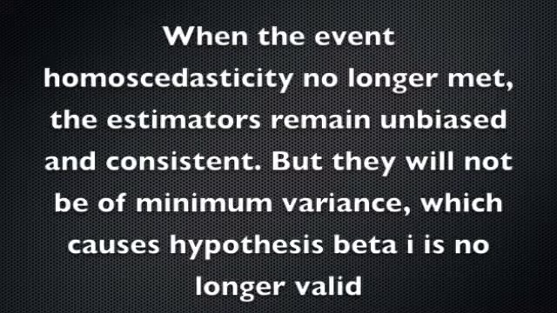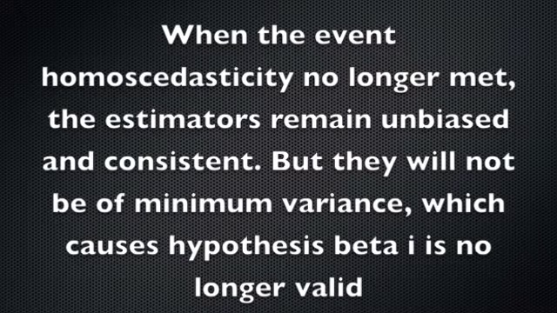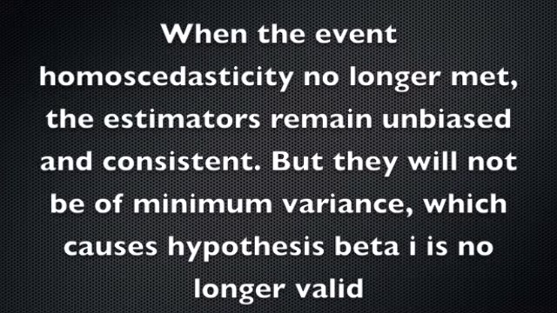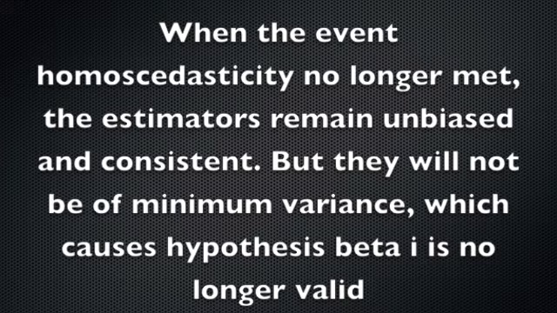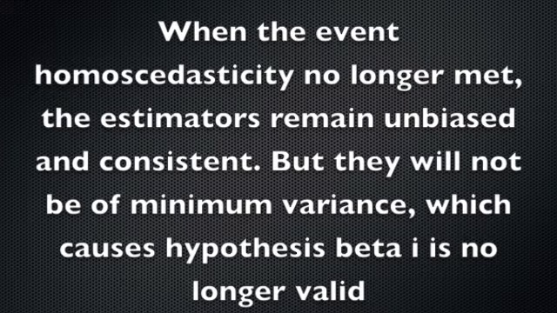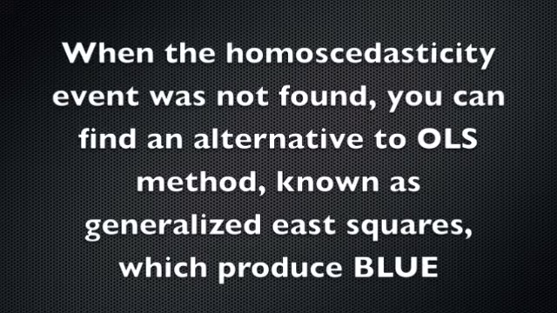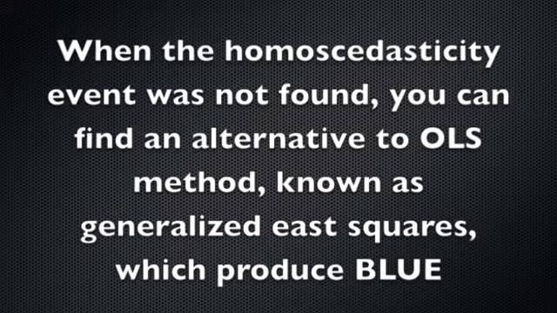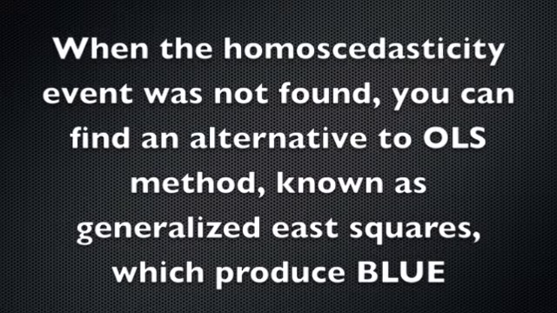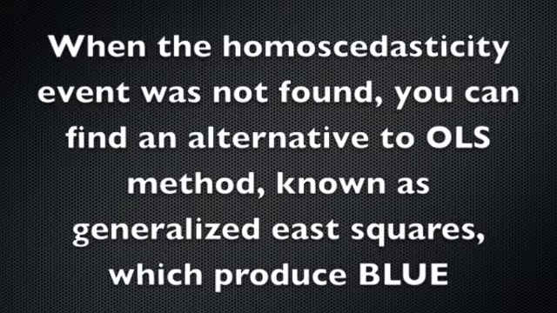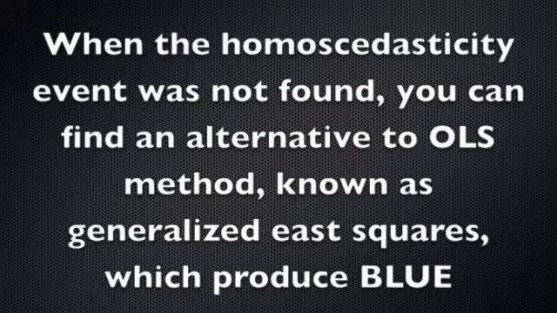When the assumption of homoscedasticity is no longer met, the estimators remain unbiased and consistent, but they will not be of minimum variance, which causes hypothesis tests on beta to be no longer valid. To test heteroscedasticity, there are many tests. The most commonly used are the Goldfeld-Quandt test, the Breusch-Pagan test, and the White test, where the best of all is the White test. When the homoscedasticity assumption is not met, you can find an alternative to the OLS method, known as generalized least squares, which produces BLUE estimators.